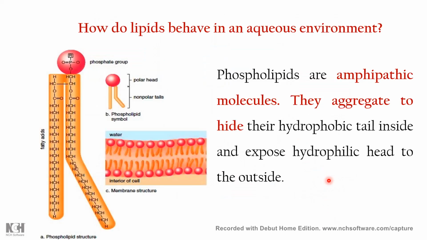Now, coming to the surfactant, first we have to understand how lipids behave in an aqueous environment. You can see these phospholipids are amphipathic molecules. They aggregate to hide their hydrophobic tails. They hide their hydrophobic tails from the water inside and expose the hydrophilic head outside. So the phosphate part is shown in front of the water, whereas the tail is hiding there.